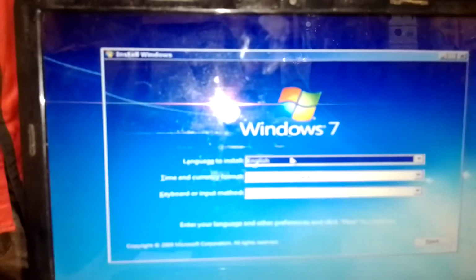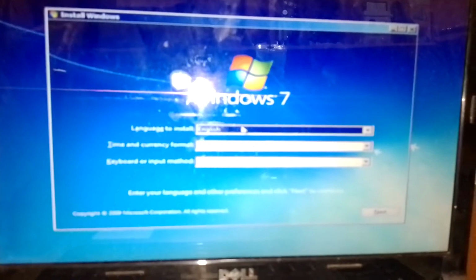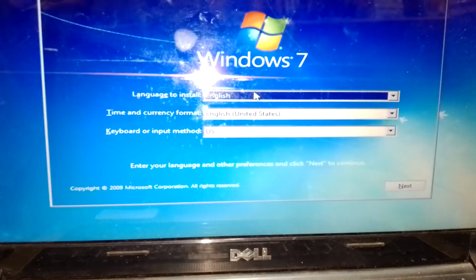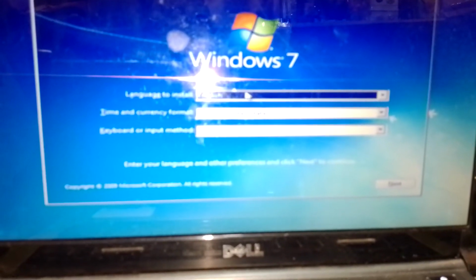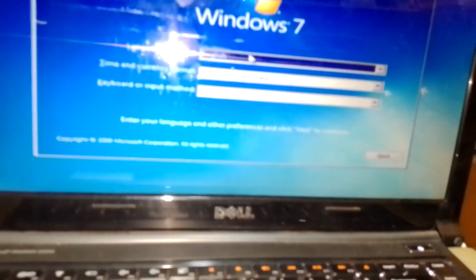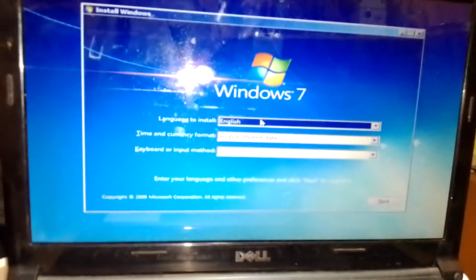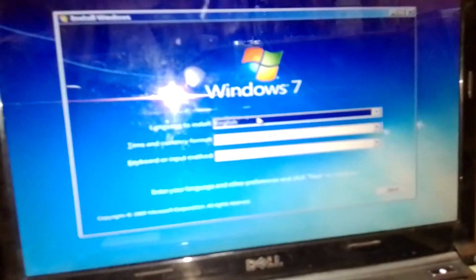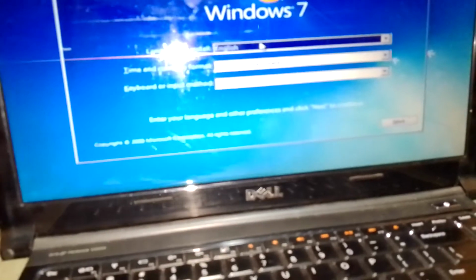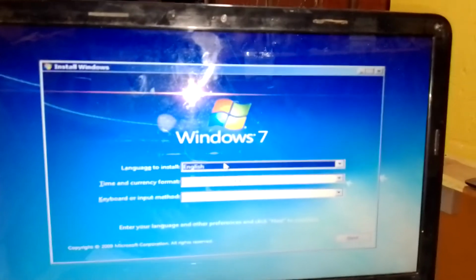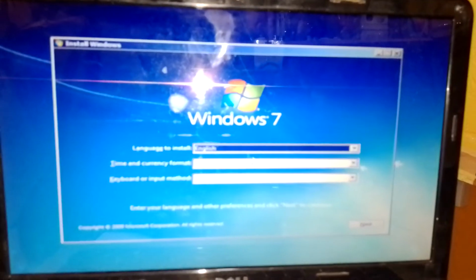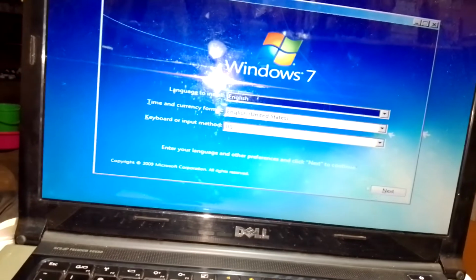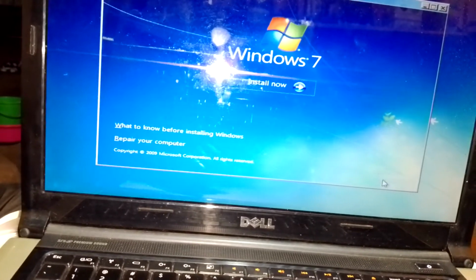Hi guys, we are already there. Our Windows 7 has just loaded, and the only thing we're going to do here is get Windows 7 on this PC. We press next. So here comes a very big challenge.